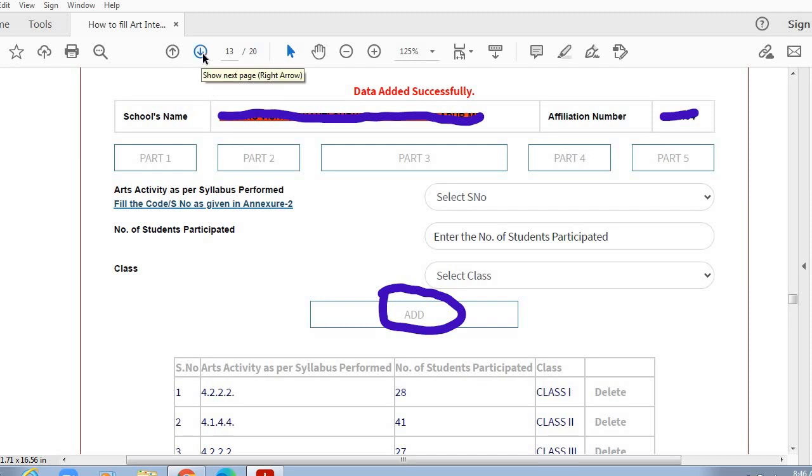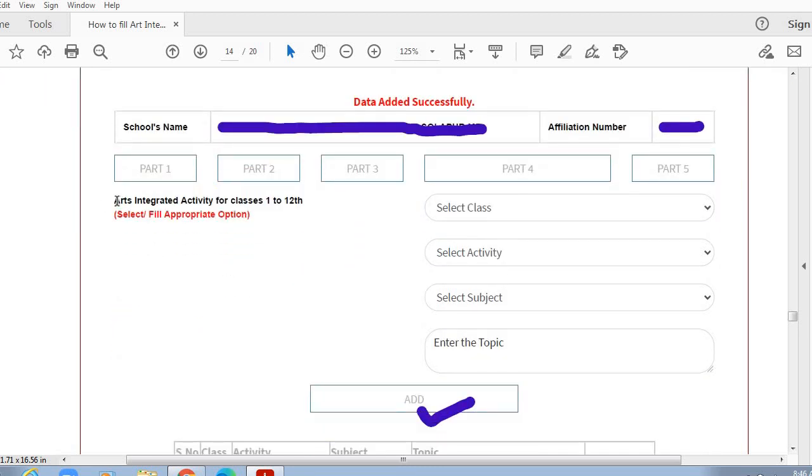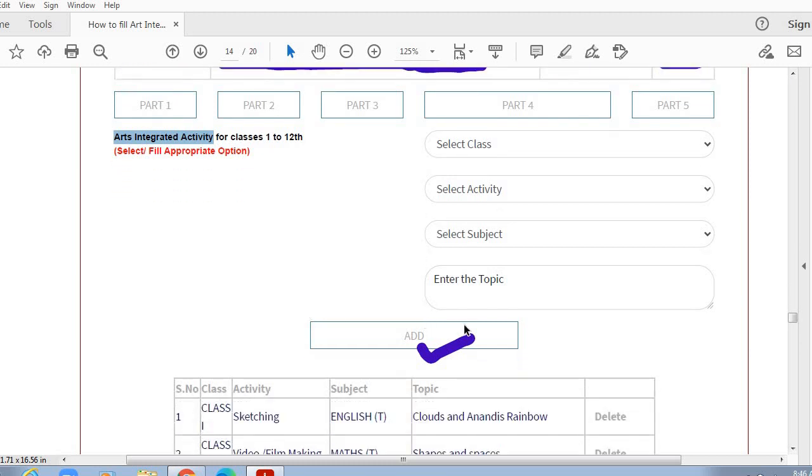Let us see how do we fill details in part 4. So in part 4, we need to enter the details of art integrated activities for classes 1 to 12th. So what we need to do here is, we need to select one class from the drop down menu, then select the activity. This activity also we need to select from the drop down menu. Then the subject, this activity we are conducting for which subject, and then we need to enter the topic. So for which topic we are integrating that activity with which topic.